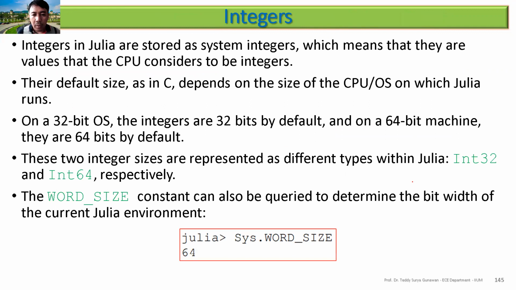For example here, integers in Julia are stored as system integers, and the default size depends on the CPU and OS. On a 32-bit OS, of course, you have 32 bits by default. On 64-bit, you have 64 bits by default. So you have Int32 and you have Int64. The maximum is 2 to the power of 32, and here the maximum is 2 to the power of 64. And the word size constant can also be queried, so this is 64-bit or 32-bit. You can try, this is easy.